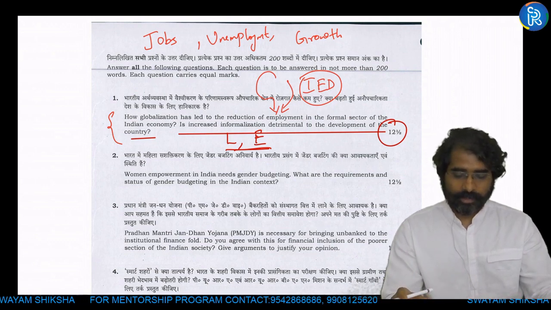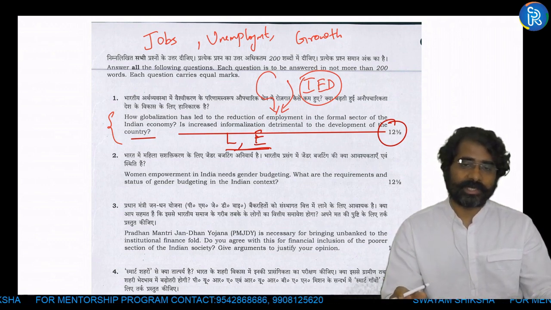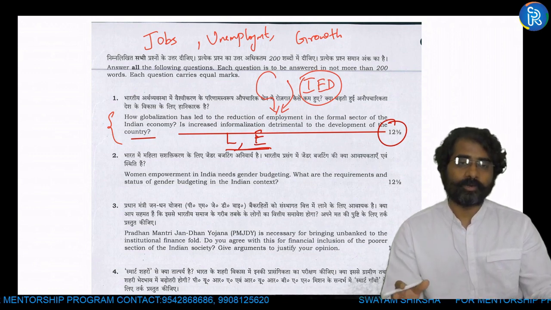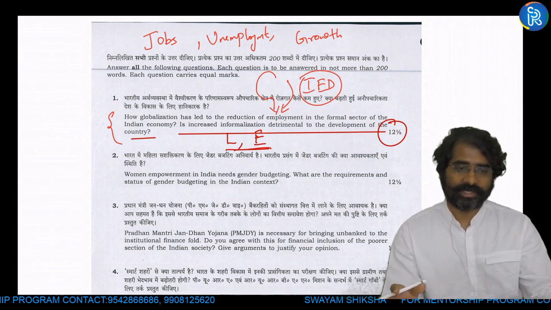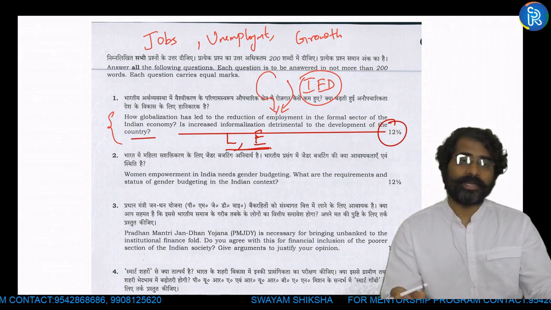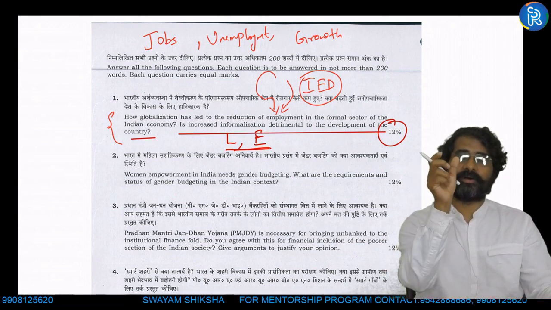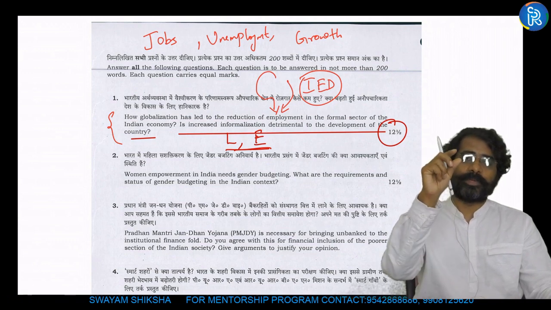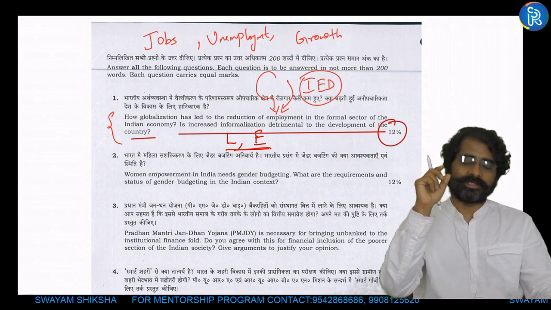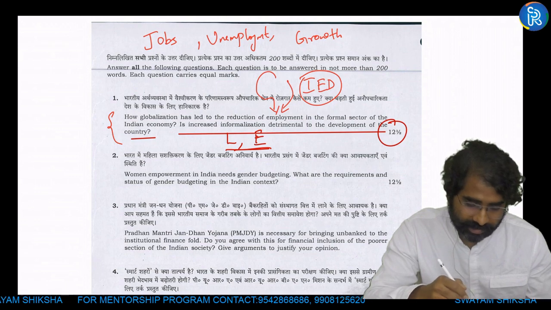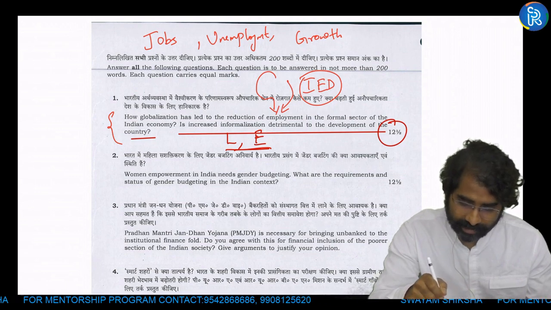Number two, check the areas where questions are coming. Jobs, unemployment, growth and development, globalization, 1991. So separately, you will prepare material. How will you prepare material? Each area of syllabus, you have to prepare 5 points, 6 points. Or you can use this way. I have another style of preparing material.